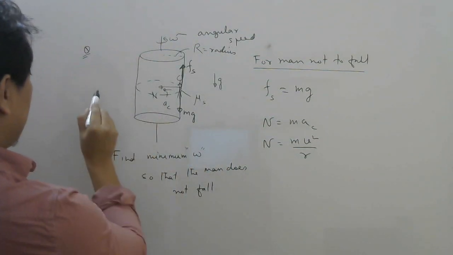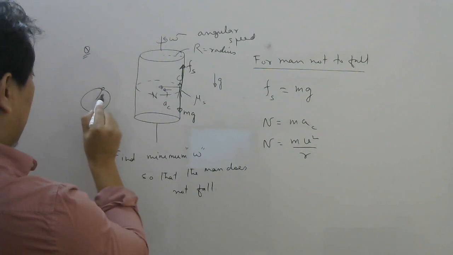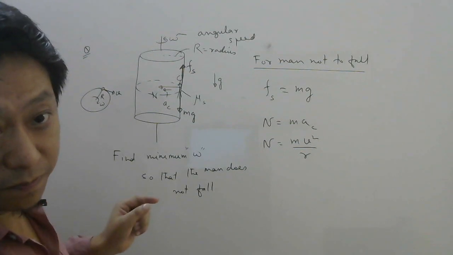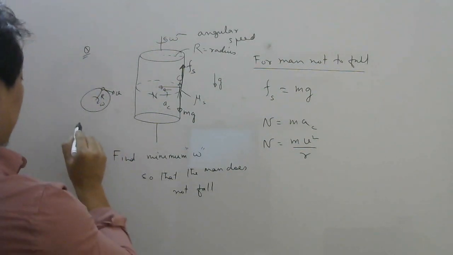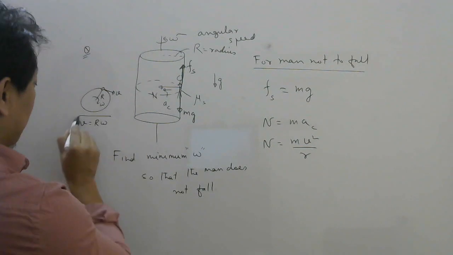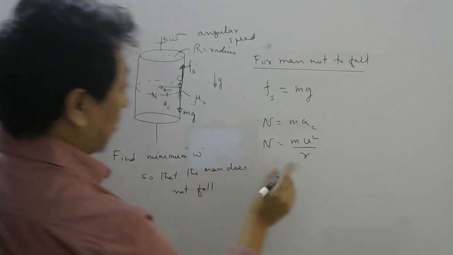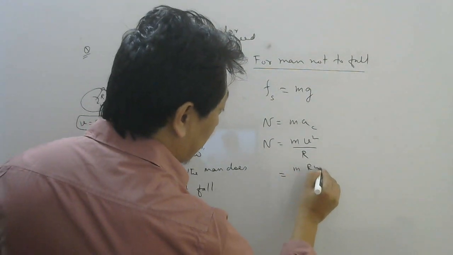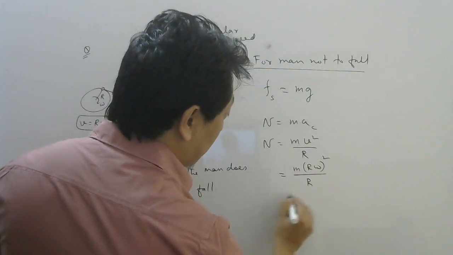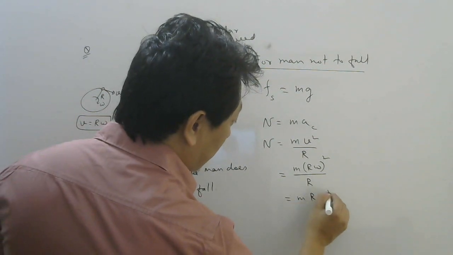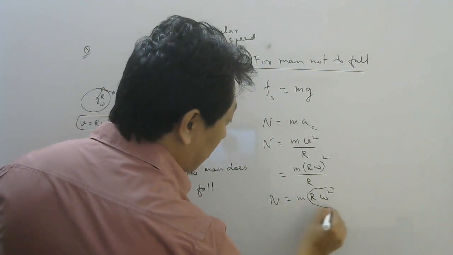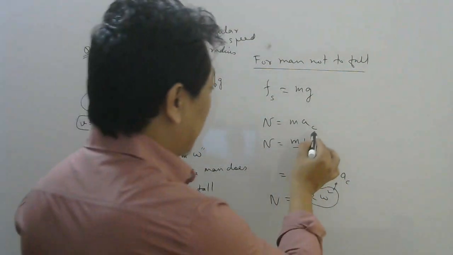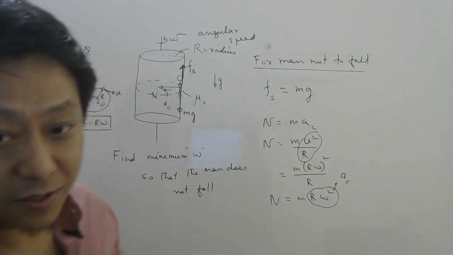So when a person is going in a circle of radius R with linear velocity V and angular velocity omega, I gave a relation between these two. What was the relation? V equal to R omega. So in terms of R omega, this radius here is capital R. So V square by R can be written as R omega square, so N is m into R into omega square. In fact, this is another formula for centripetal acceleration which you should know. There are two formulas, right? One is V square by R, the other one is R omega square.